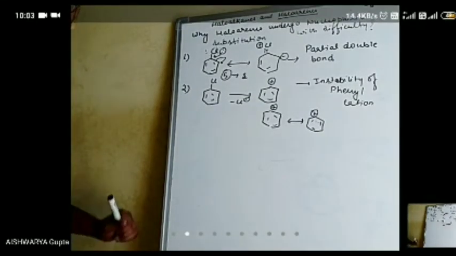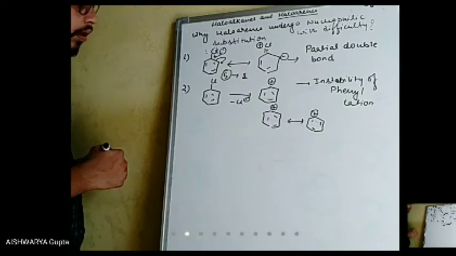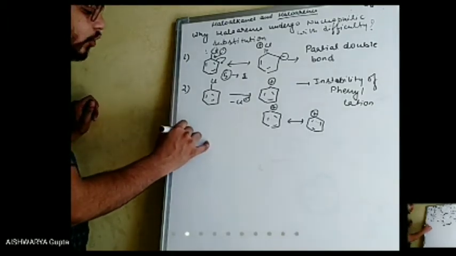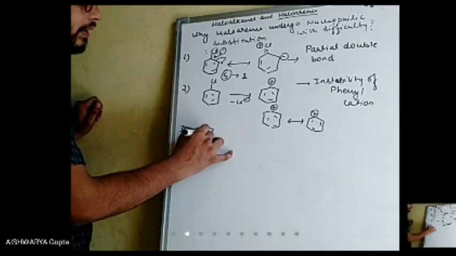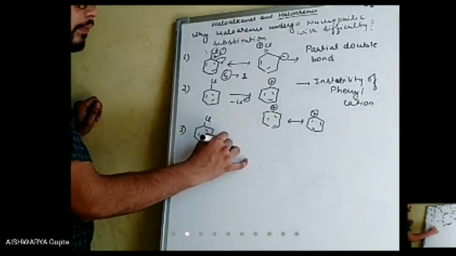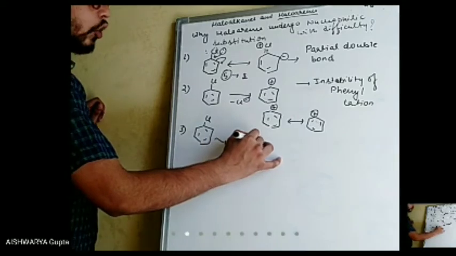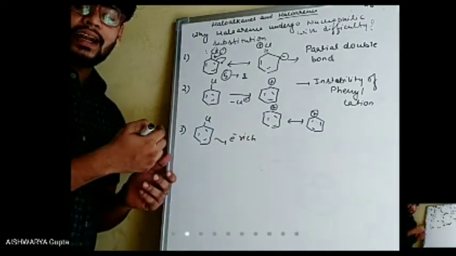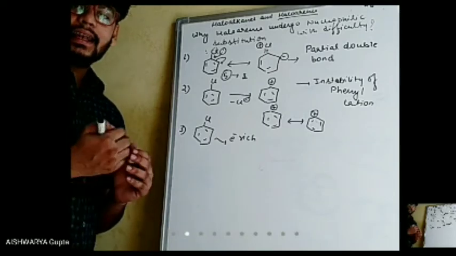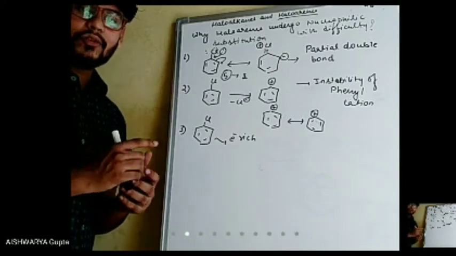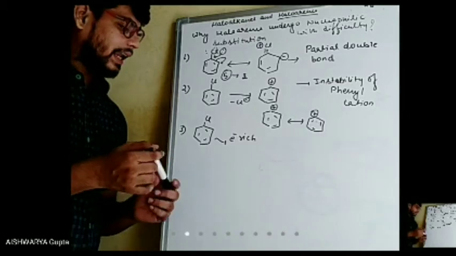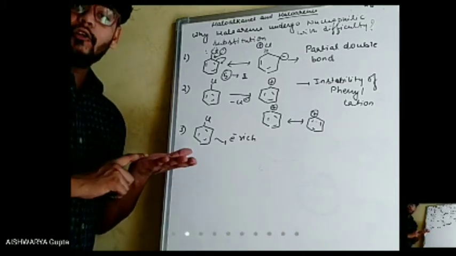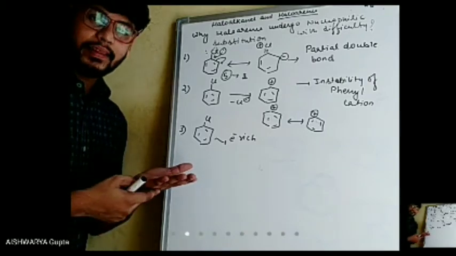The third reason that you have studied: the benzene ring is electron rich, and the electron density lies above the plane as well as below the plane of the benzene ring.